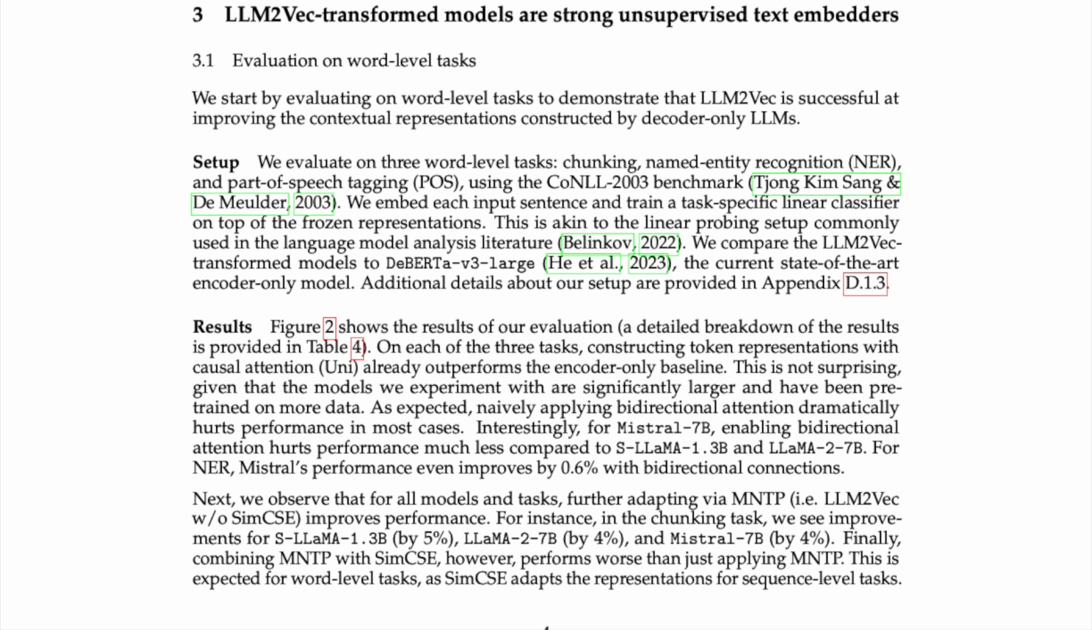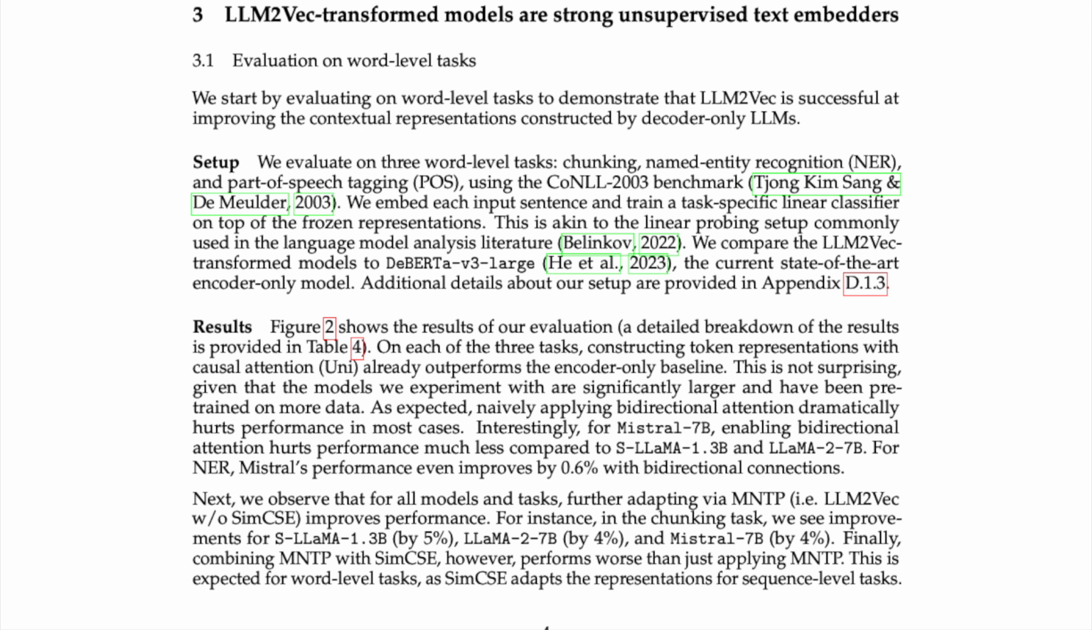We evaluate on 3 word-level tasks: chunking, named entity recognition (NER), and part-of-speech tagging (POS), using the CoNLL-2003 benchmark. We embed each input sentence and train a task-specific linear classifier on top of the frozen representations. This is akin to the linear probing setup commonly used in the language model analysis literature. We compare the LLM2Vec transformed models to DeBERTa v3 large, the current state-of-the-art encoder-only model. Additional details about our setup are provided in Appendix D.1.3.